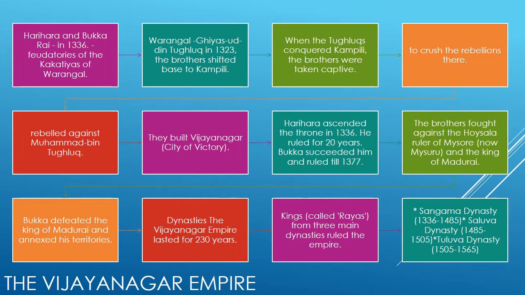Dynasties. The Vijayanagar Empire lasted for 230 years. Kings, called Rayas, from three main dynasties ruled the empire. They are the Sangama dynasty, the period was 1336 to 1485. Then the Saluva dynasty, the period was 1485 to 1505. And the Tuluva dynasty, its period was 1505 to 1565.